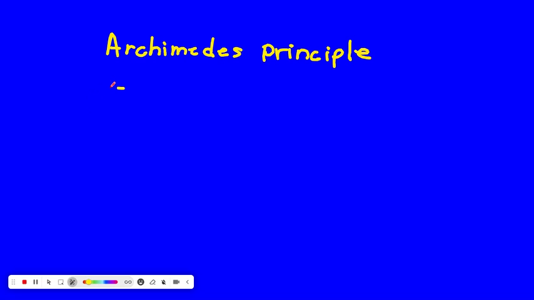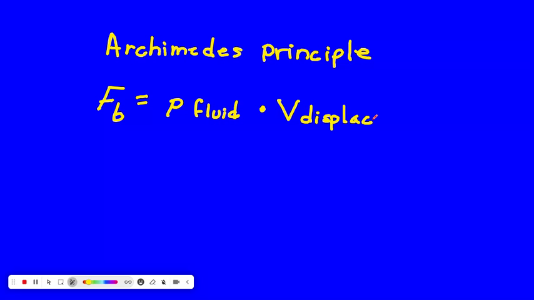And here's the equation. We have this little subscript b, and that's the buoyancy force. It's going to equal this p. P is for density, by the way, and we'll say fluid. So again, that's just the density of water. And we're going to times it by what's displaced. And that's the volume of the fluid that's displaced by the ship.